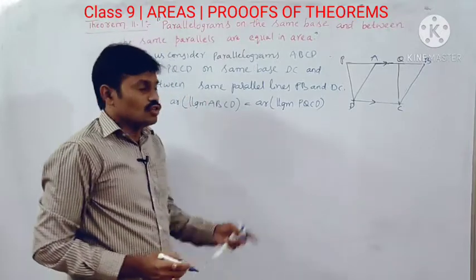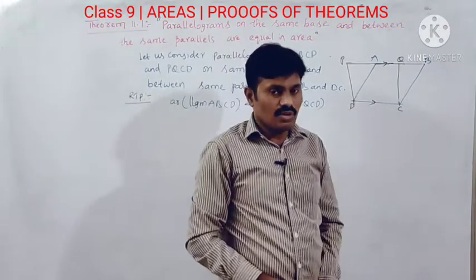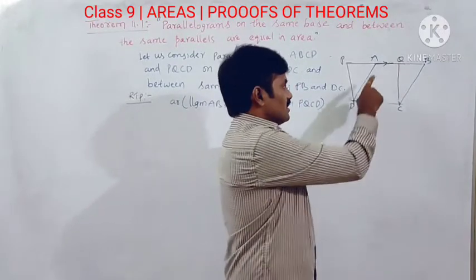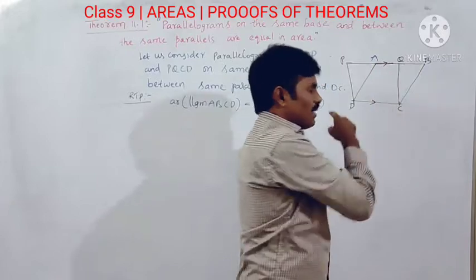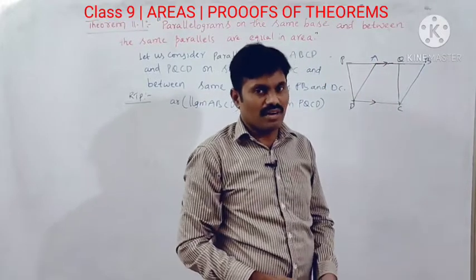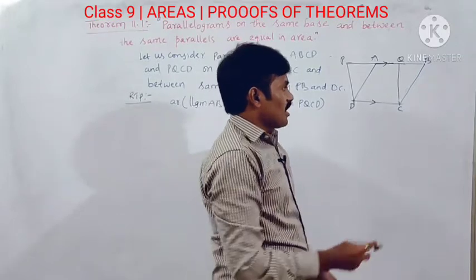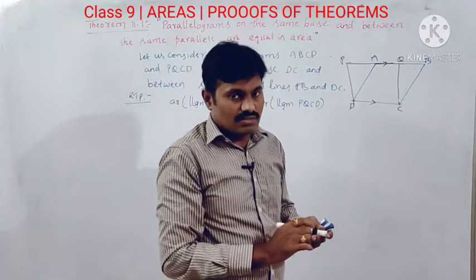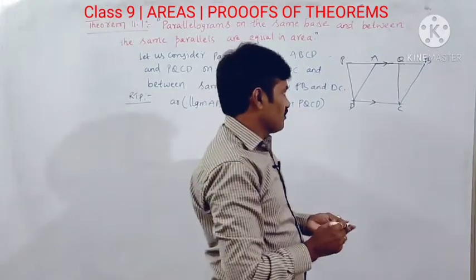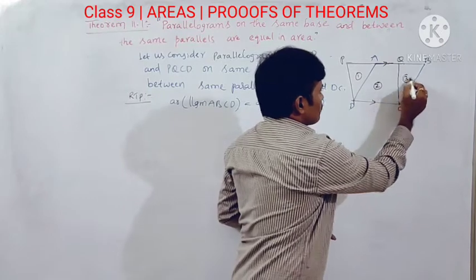Now to prove it, we just observe the figure. See the parallelograms PQCD and ABCD. If you observe these two parallelograms, the common region is this. The total figure is divided into three subparts: first part, second one, and third one.